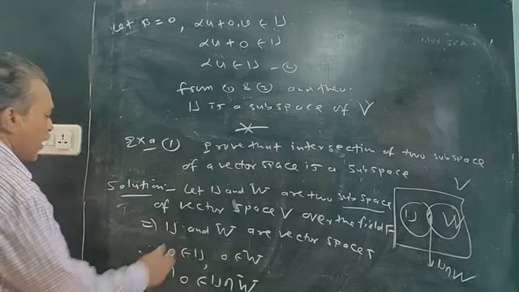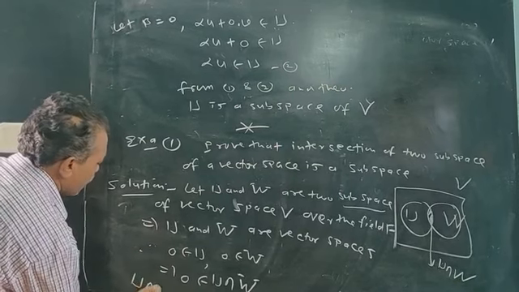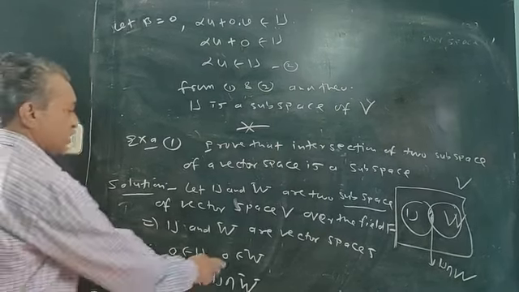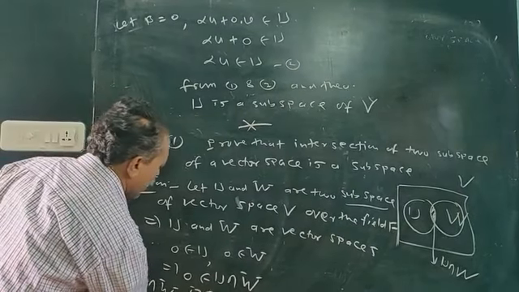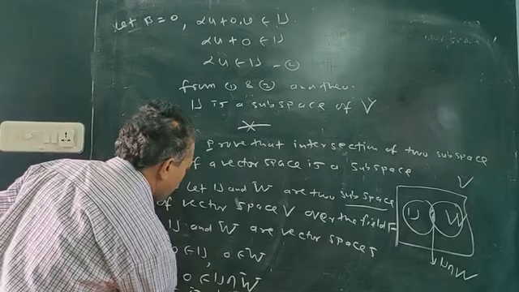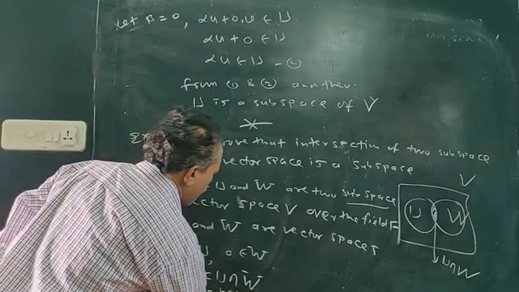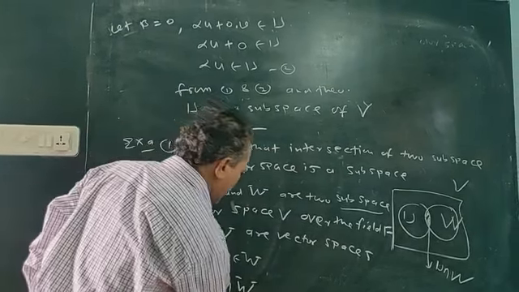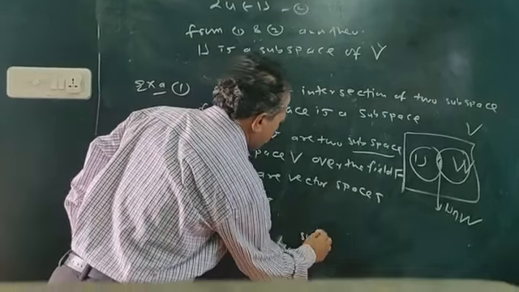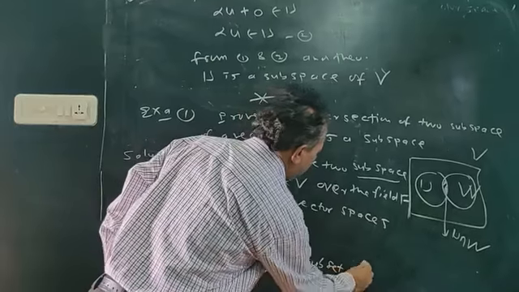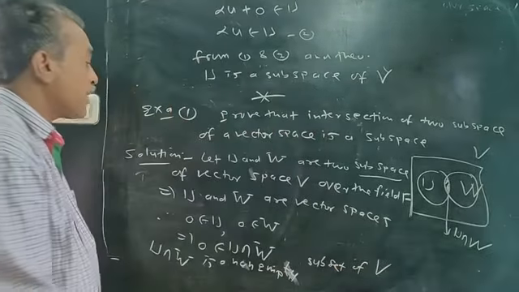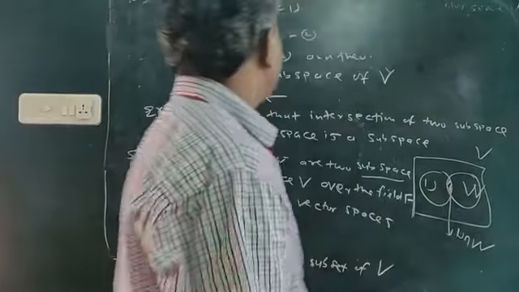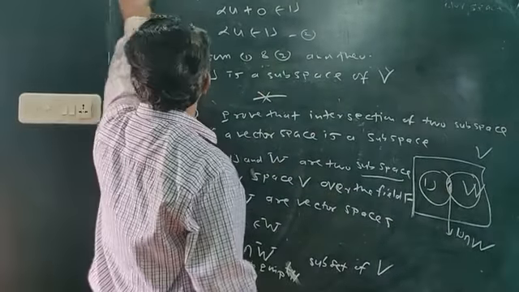That means it is a non-empty set. So first we verify that this intersection set is a non-empty subset of V.